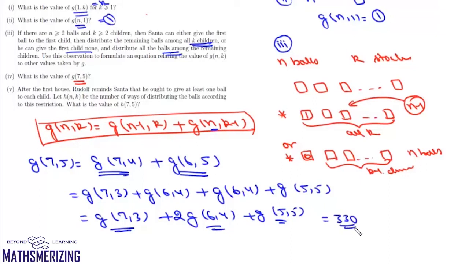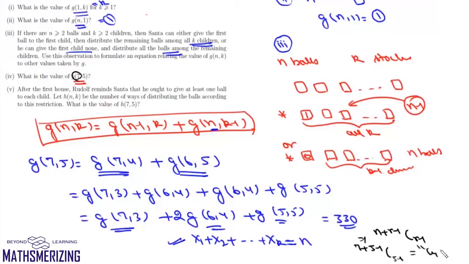Another simple way of solving it can be using linear equations. Suppose first stocking gets x1 balls and kth stocking gets xk balls, then total number of balls is n. We need to find the number of non-negative integral solutions of this equation. The number of non-negative integral solutions of this equation is given by (n+r-1)C(r-1). Now n in this case is 7 and r is 5. So it will be (7+5-1)C(5-1), and there will be 11C4, and the value of 11C4 is 330. So we'll get this value as 330.